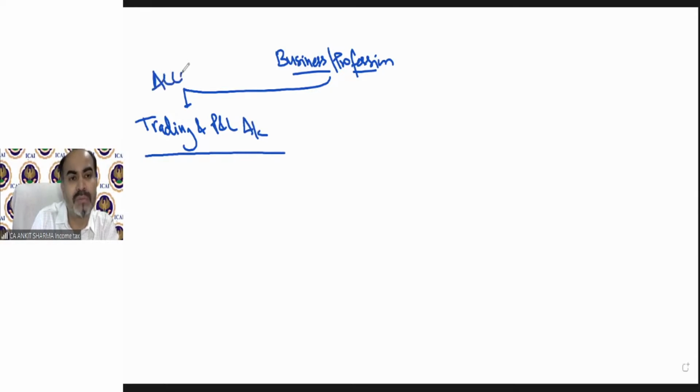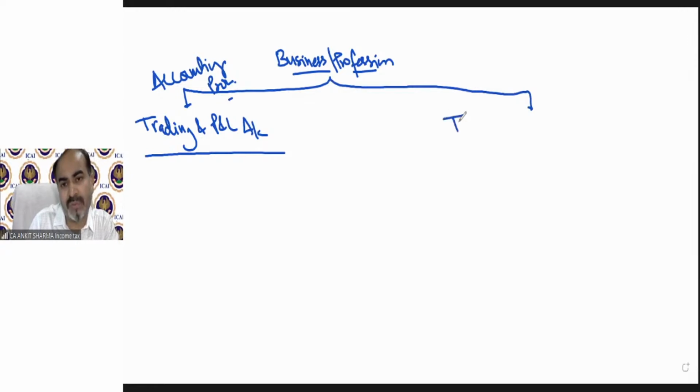So, trading and profit and loss account, one as per accounting provision. We need to calculate the profit as per accounting provision. Clear? And one we need to calculate as per income tax provision. We need to find out the net profit as per income tax.